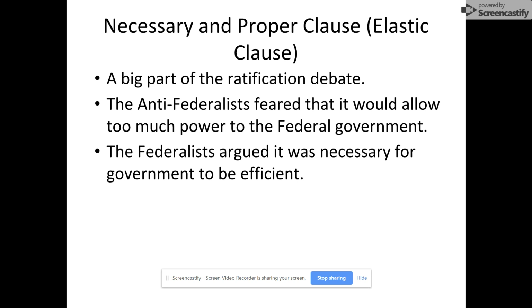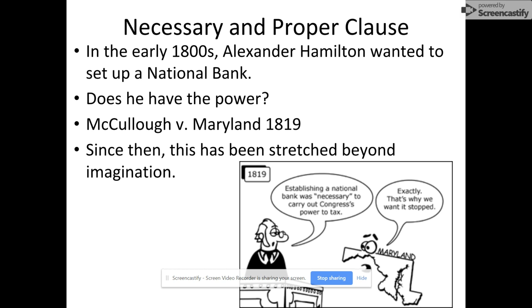The Necessary and Proper Clause was a big controversy when the Constitution was first written. It was part of the ratification debate. So the Anti-Federalists, remember, were the people who thought that it would give too much power to the federal government. These were the people who were against the Constitution. The Federalists were for the Constitution. So the Federalists said, no, you've got to have this elastic clause in order for government to be efficient.